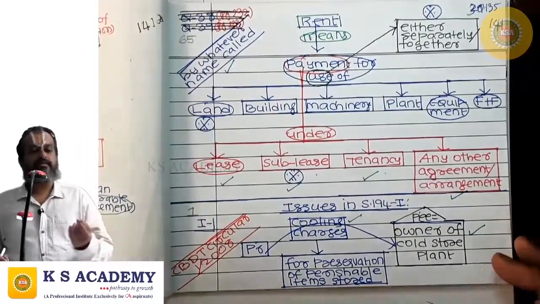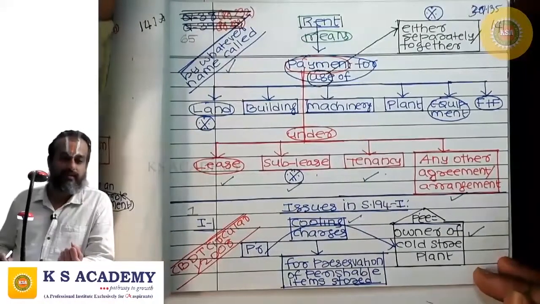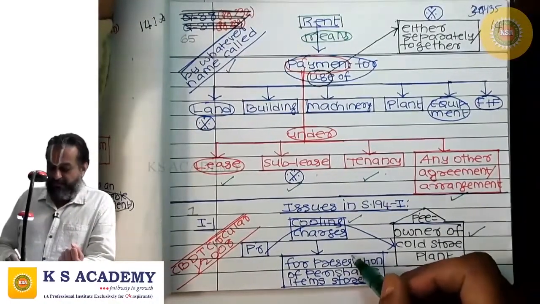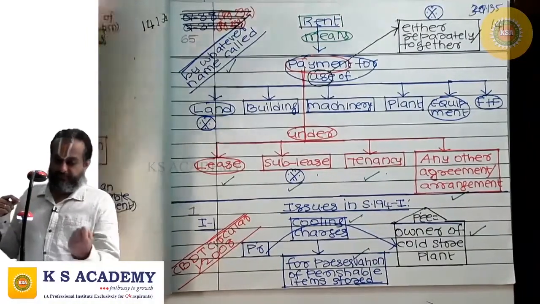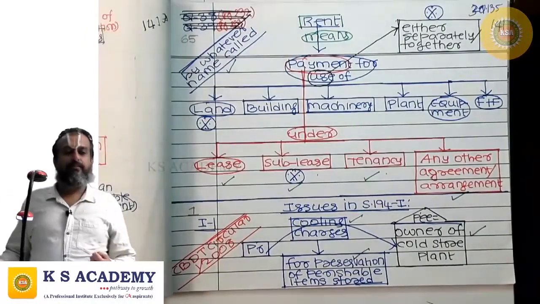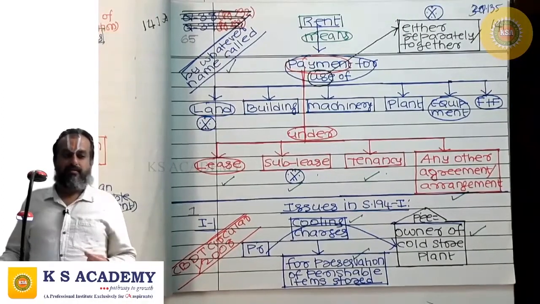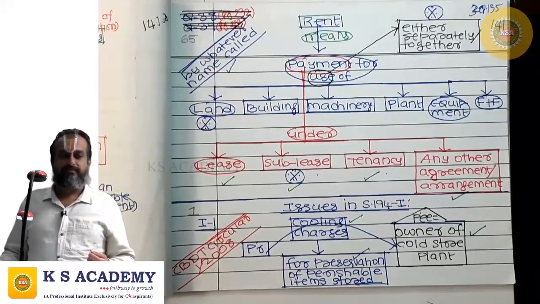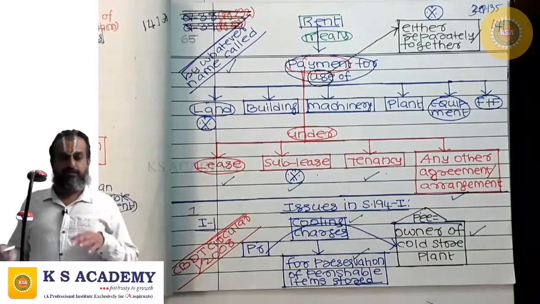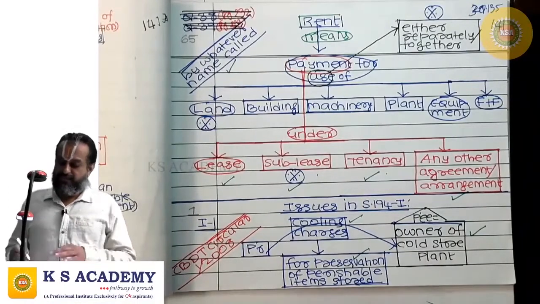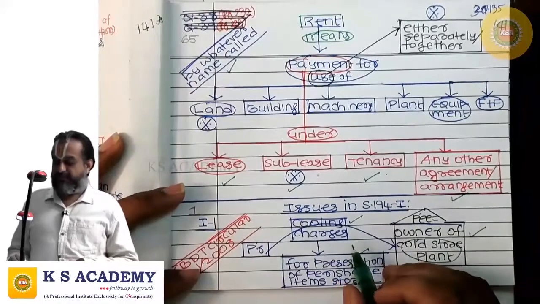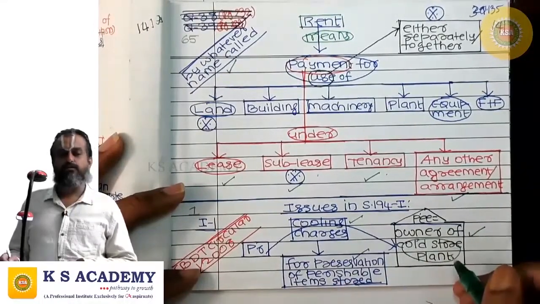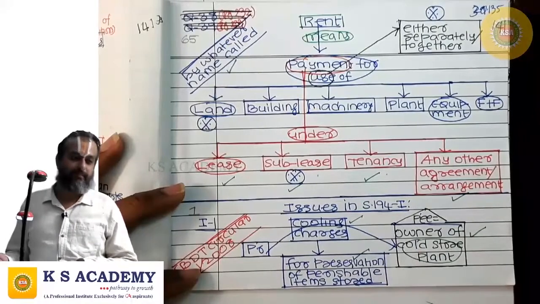Where cooling charges are paid to the owner of a cold store plant, and the cooling charges are paid for preservation of perishable items stored in it, such as milk, milk products, meat, poultry products, marine products, etc. These are all perishable. To preserve them and ensure longevity of life, these are stored in the cold store plant. For that, cooling charges are paid to the person operating the cold store plant.